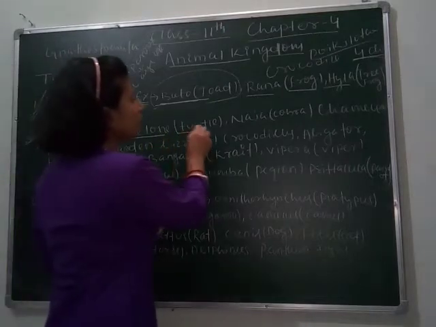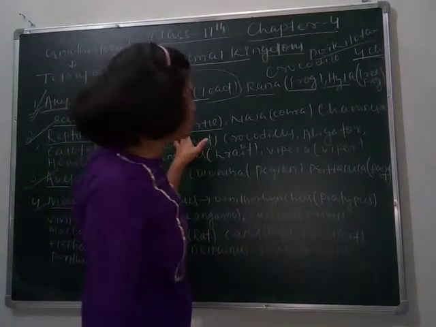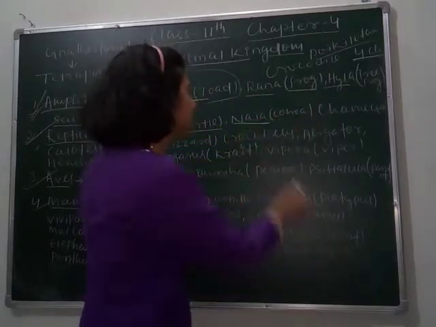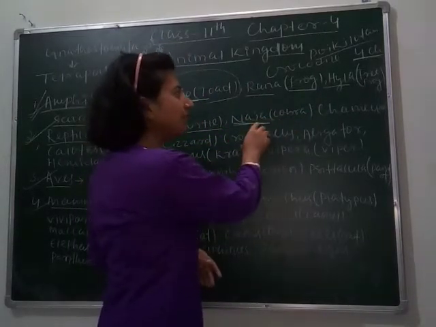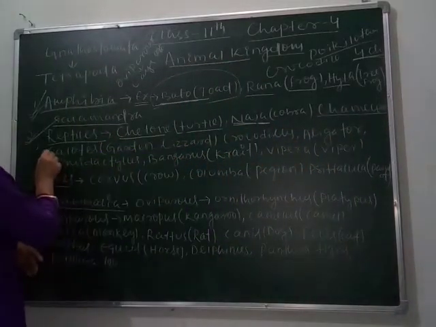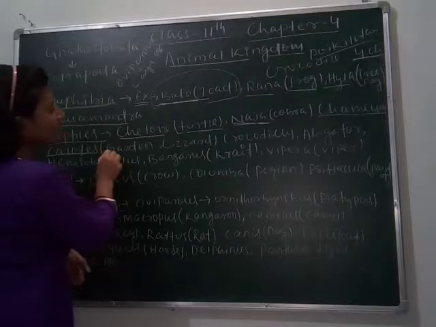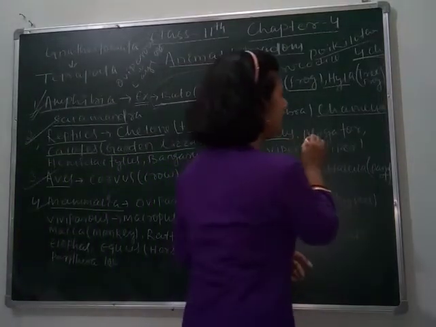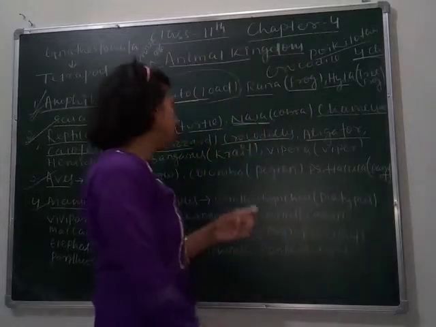Chilon, which is called turtle, which looks like a tortoise. Then Naja means cobra. Cobra is the English name. Naja is the biological name. Then chameleon. Then Calotes, which is called garden lizard. Then Crocodilus, crocodile. Alligator.